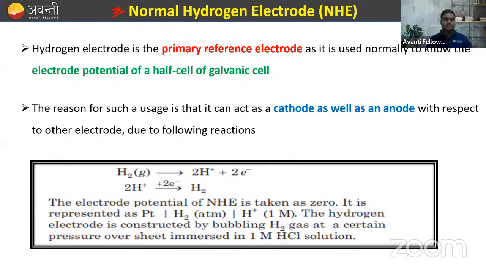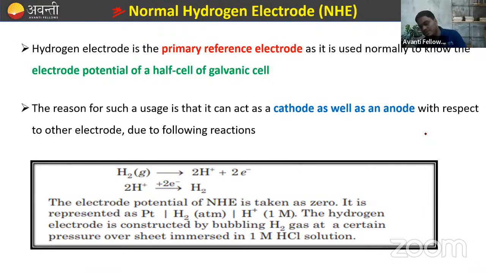So basically, the hydrogen electrode is the primary reference electrode, as it is used normally to know the electrode potential of the half cell of the galvanic cell. The reason for such usage is that it can act as cathode as well as anode with the other electrode, due to the following reasons.